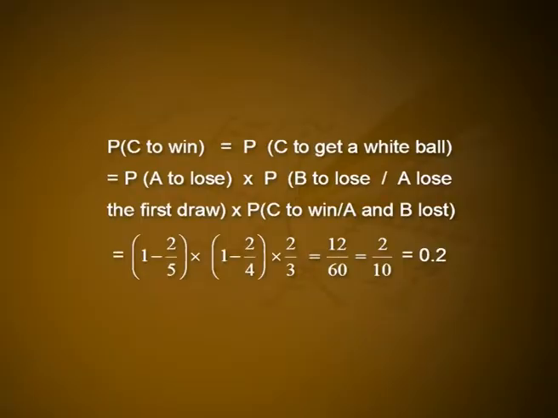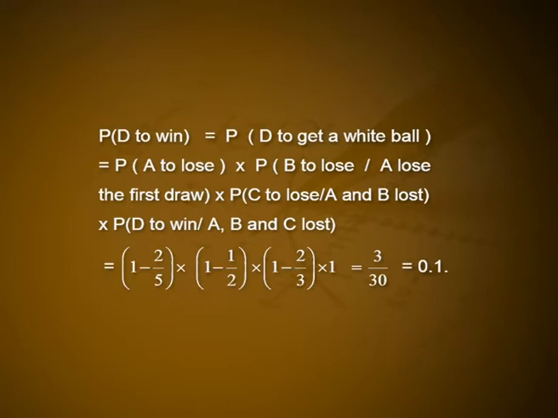When A and B lose, C gets a chance to draw. Then there are 3 balls in the box and 2 are whites. P of C to win, that is P of C to get a white ball, is P of A to lose into P of B to lose given A lost the first draw into P of C to win given A and B lost. That is 1 minus 2 by 5 into 1 minus 2 by 4 into 2 by 3. That is 12 by 60, that is 2 by 10, that is 0.2. When A, B and C lose, the chance for D to draw the ball arrives.